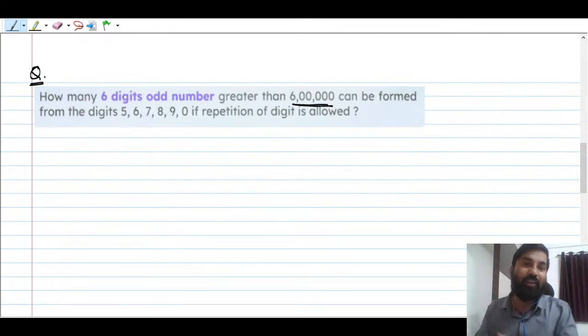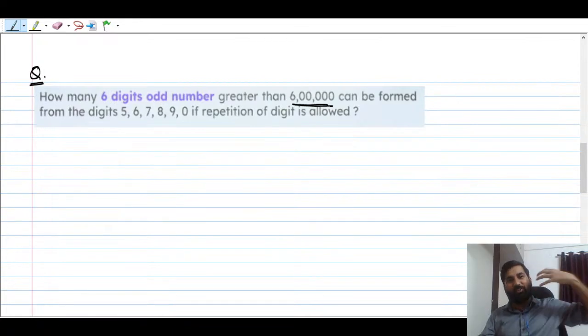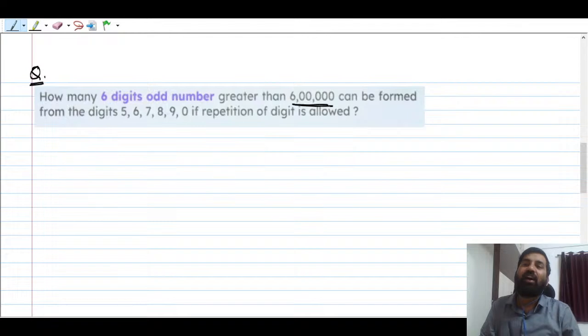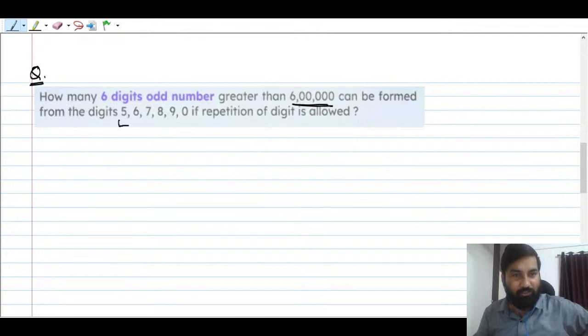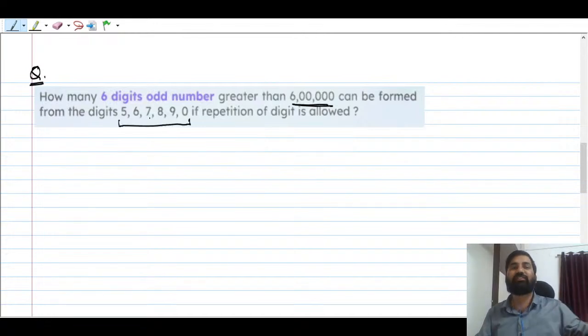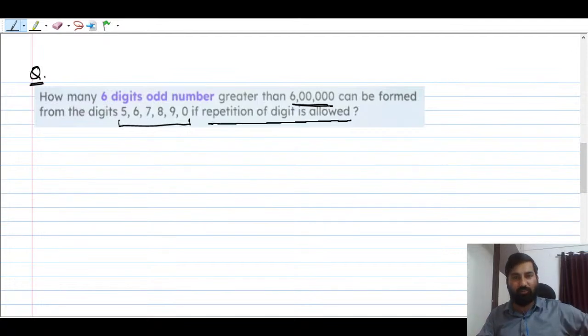They have also mentioned the digits 5, 6, 7, 8, 9, 0, and they have said that repetition of the digits is allowed. So let me solve this question.